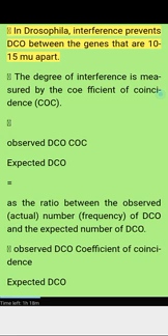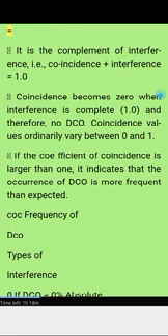In Drosophila, interference prevents DCO between the genes that are 10 to 15 map units apart. The degree of interference is measured by the coefficient of coincidence, COC. COC equals observed DCO over expected DCO, the ratio between the observed actual frequency of DCO and the expected number of DCO. It is the complement of interference, i.e., coincidence plus interference equals 1.0. Coincidence becomes 0 when interference is complete, 1.0, and therefore no DCO. Coincidence values ordinarily vary between 0 and 1.